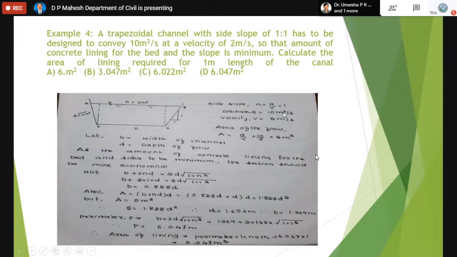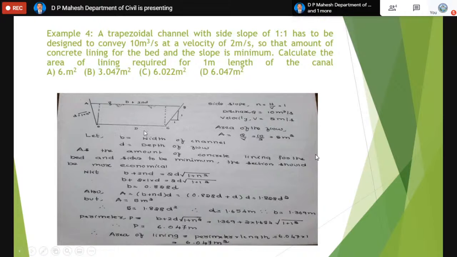Discharge Q is 10 cubic meter per second. Velocity is 2 meter per second. These two are given. Since the discharge and the velocity are known, discharge equals A into V, area of the flow into velocity of the flow. We can find the area of the flow, that is Q divided by V, which is 5 meters square. We have discussed this in the last session in fluid mechanics. So the flow area of the channel is 5 meters square.